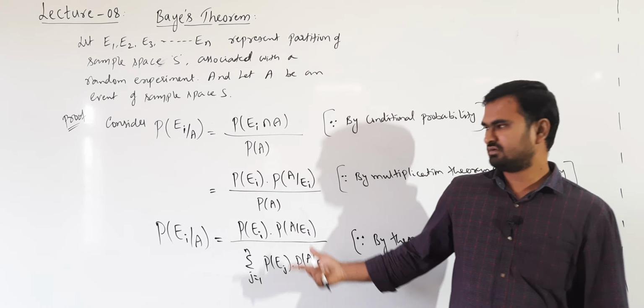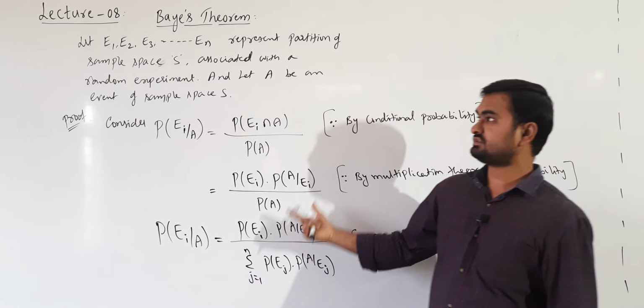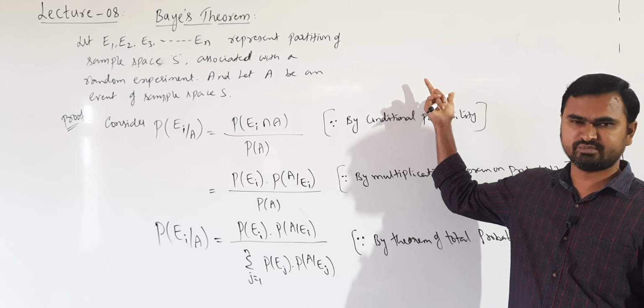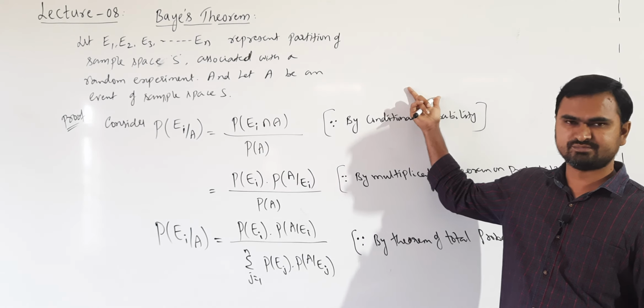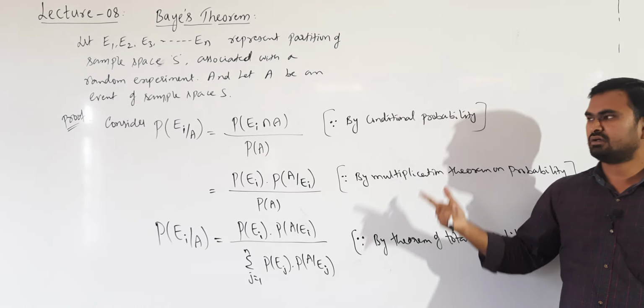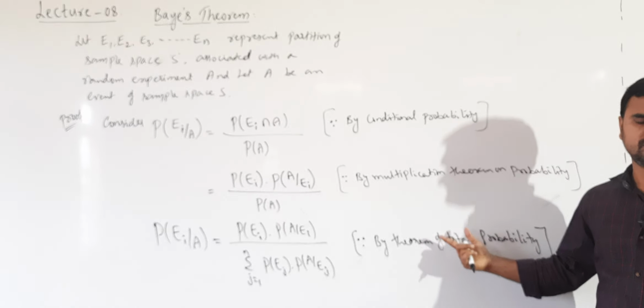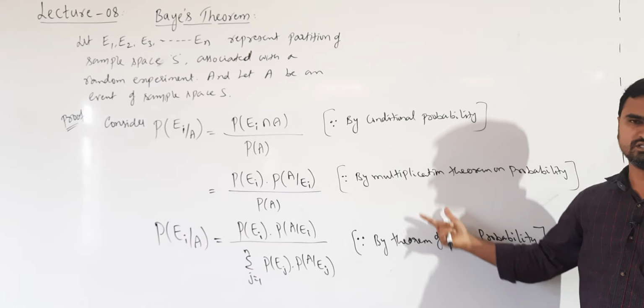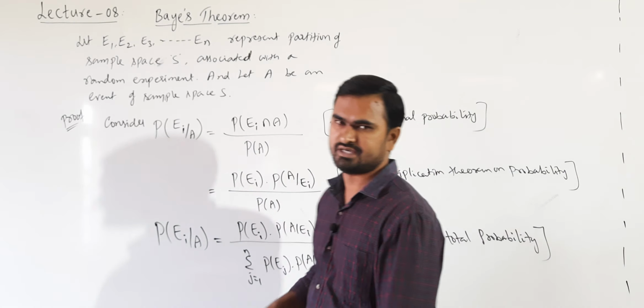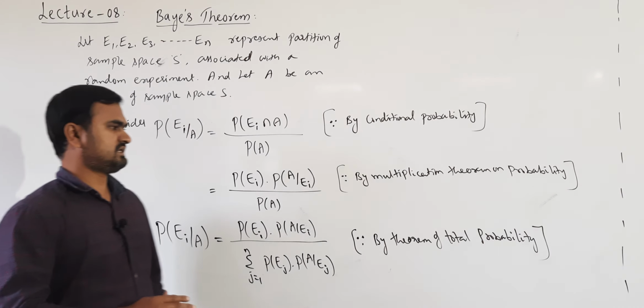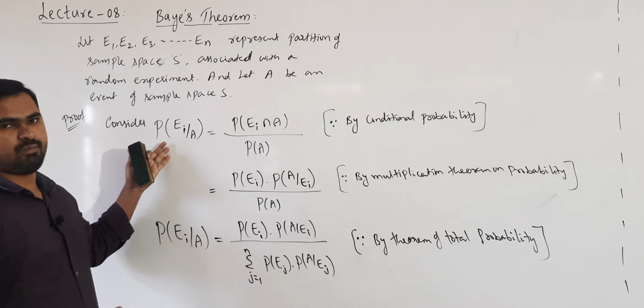Okay. So whenever we need the proof of Bayes theorem, we have to mention all these things. First you have to mention partition of sample space, then you have to mention multiplication theorem, then theorem of total probability. Using all this only we are proving this Bayes theorem. Okay. Now what is the actual meaning of this Bayes theorem?